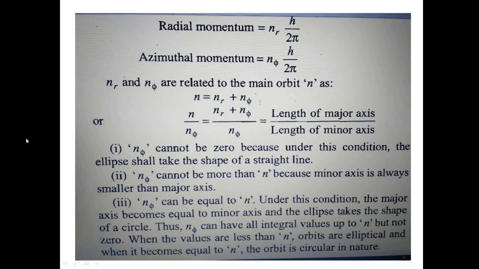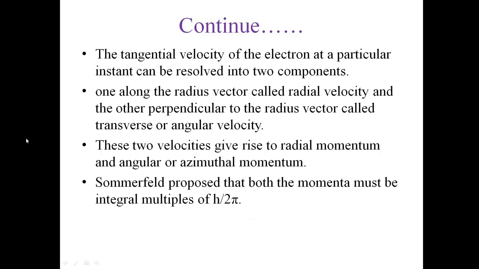The tangential velocity of the electron at a particular instant can be resolved into two components, as I told you before: one along the radius vector, called the radial velocity, and the other perpendicular to the radius vector, called the transverse or angular velocity. These two velocities give rise to radial momentum and angular or azimuthal momentum. There are two types of momenta: one is radial and the second is angular or azimuthal. Sommerfeld proposed that both momenta must be integral multiples of h by 2π.